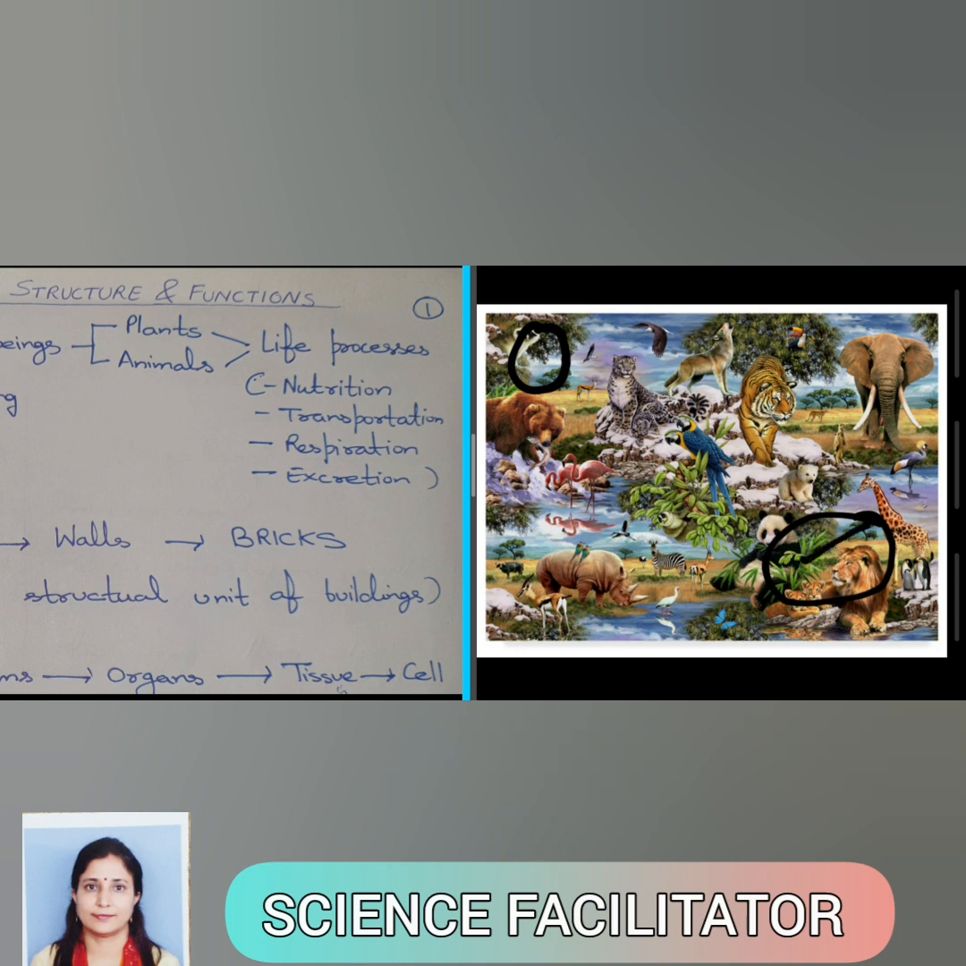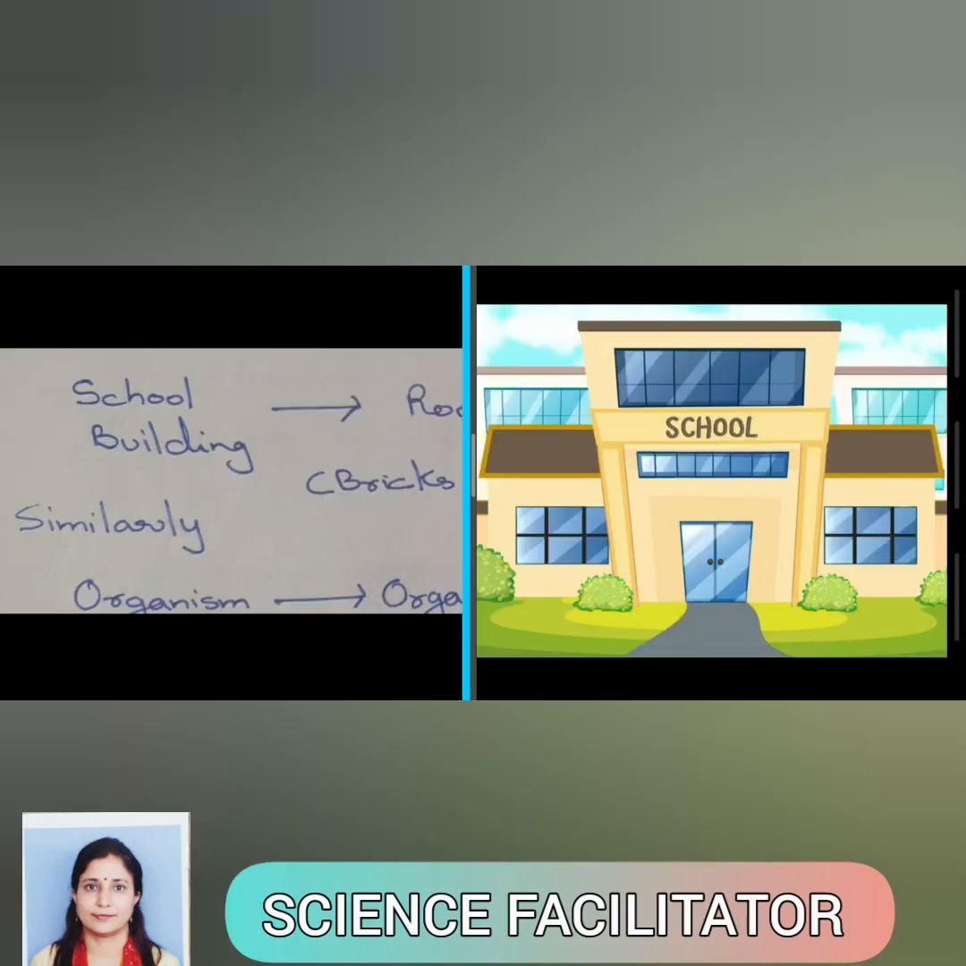Both animals and plants take food, and in both plants and animals, transportation of food and water takes place. Both animals and plants do respiration, and both are capable of excreting waste. In this chapter, we shall study the basic structural unit of living beings, that is, the cell.